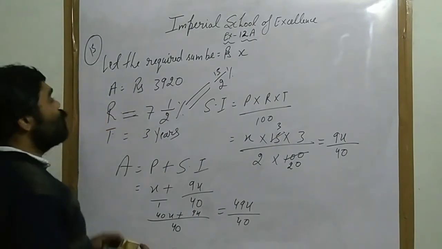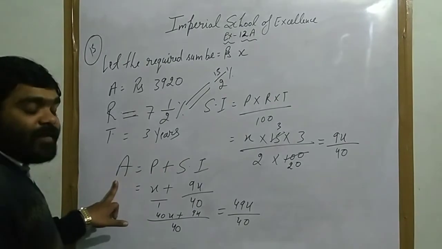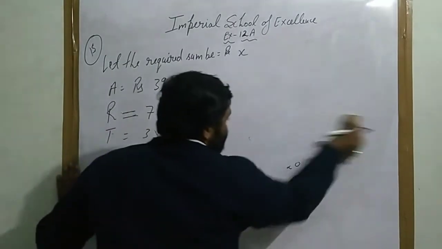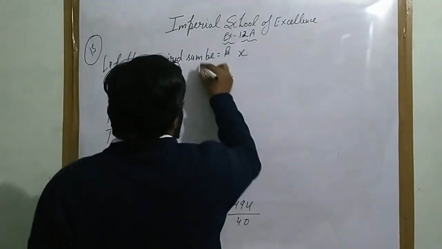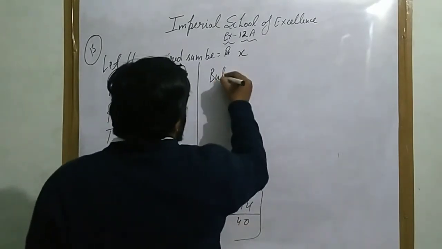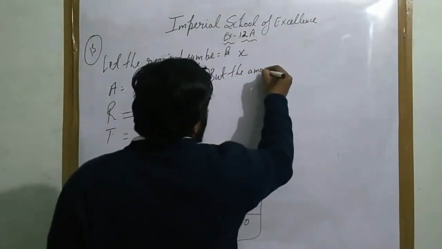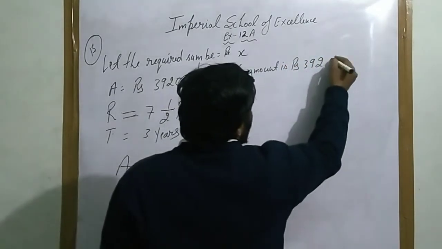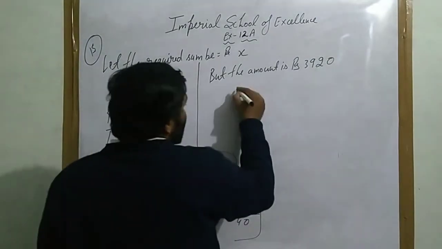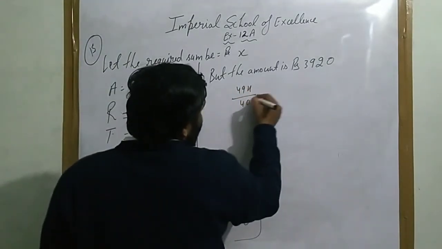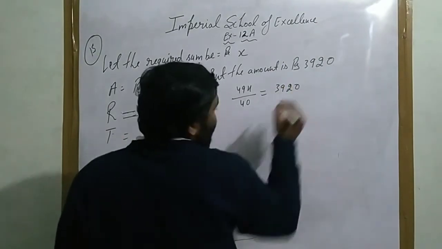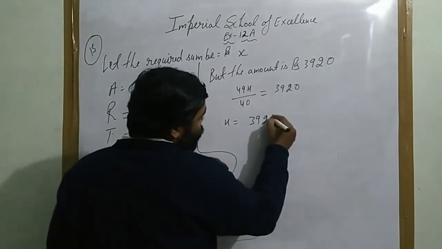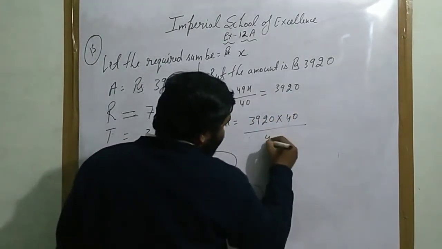But the amount is rupees 3,920. The amount has been given to you, so 49x upon 40 equals 3,920, which is your amount. Now x equals 3,920 multiplied by 40 upon 49.